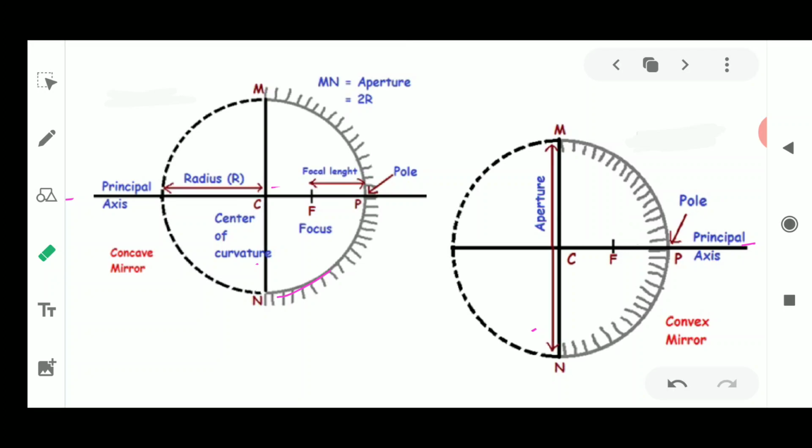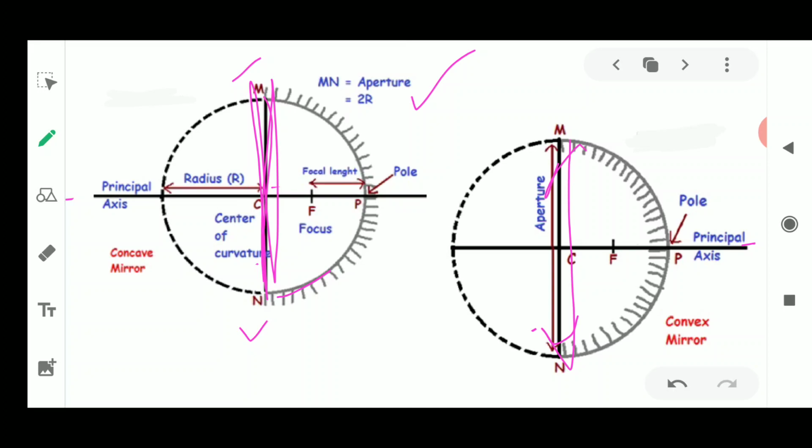And what is the aperture? I must tell you first, this aperture is also very important. It is the length of the concave and the convex mirror, like the thickness of a lens. So that thickness becomes the aperture of any mirror. In this diagram the aperture is marked with the letters M and N. This thickness of this mirror, sorry, it is not a lens, is known as the aperture. How big the mirror is, is known as the aperture of concave and convex mirrors.